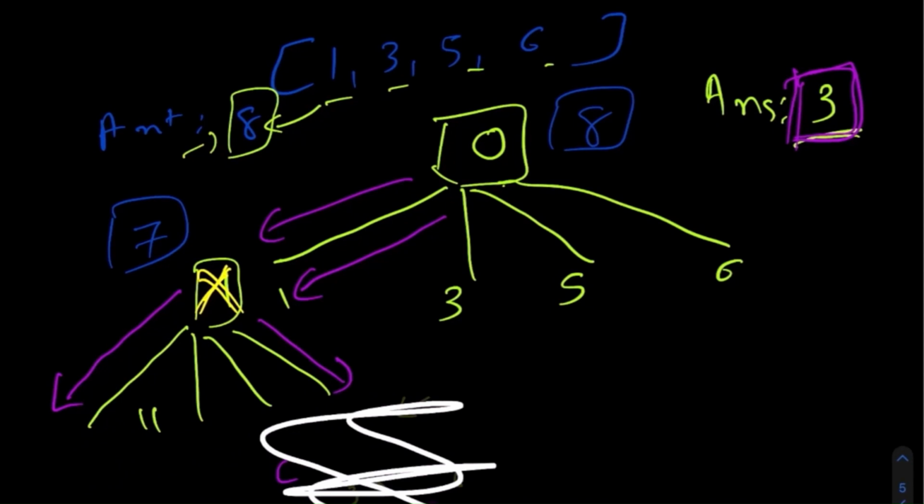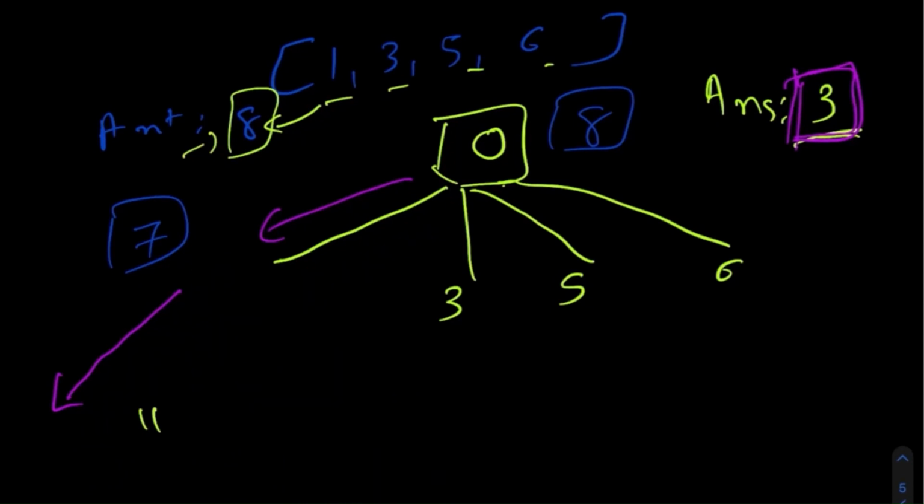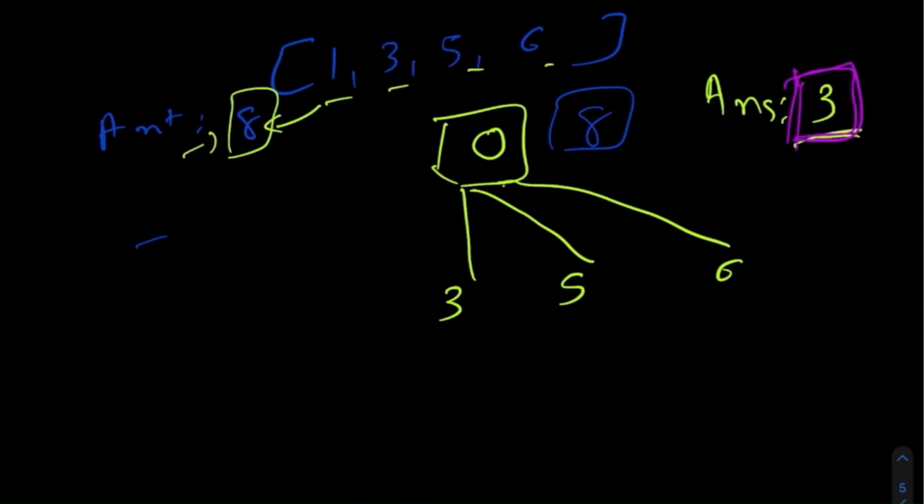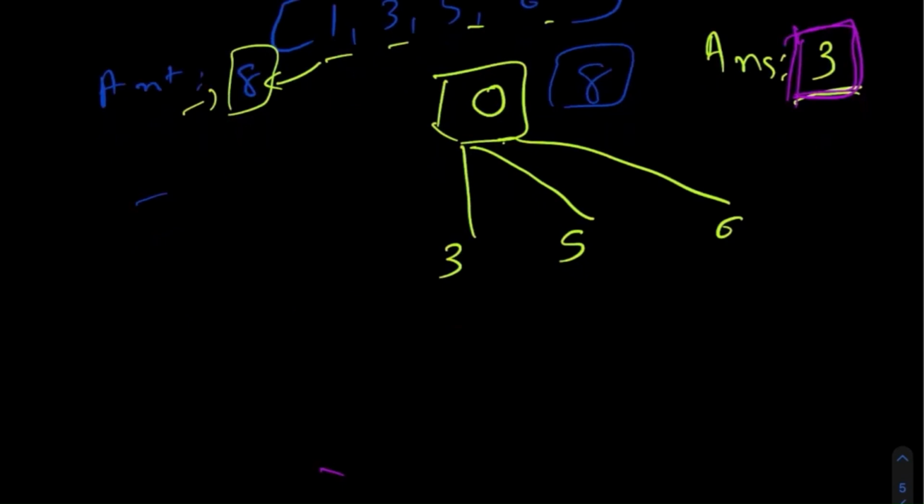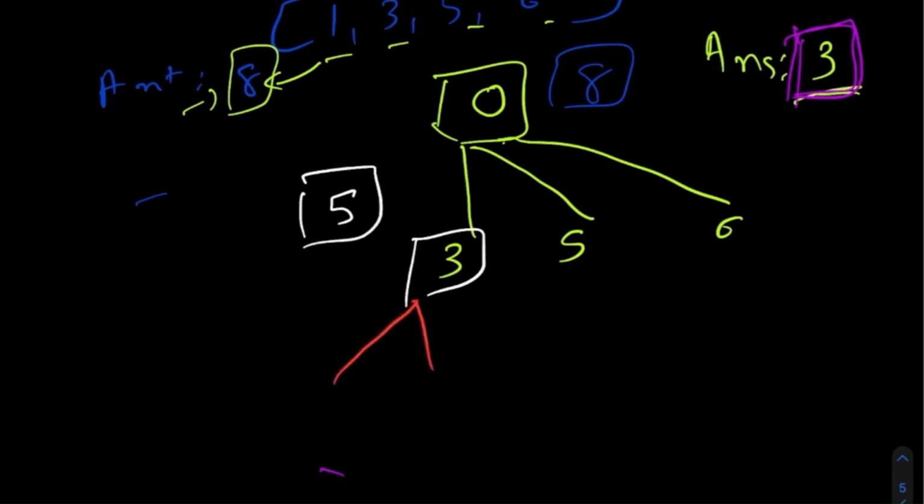Now let's see what the possibilities could be from this value number 3. At value number 3, the remaining amount we have would be 5, and we still have 4 more possibilities that we can choose from: 1, 3, 5 and 6.